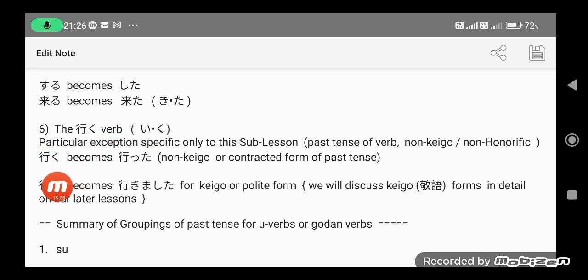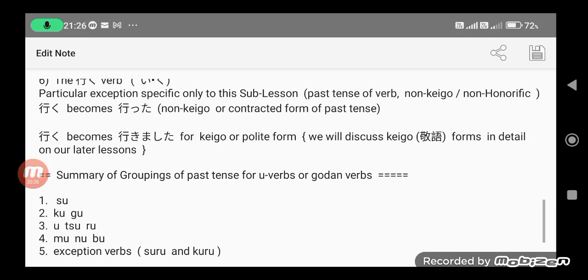but rather the iku simply becomes itta. Itta, double T. Take note that is a small tsu, meaning a consonant doubler. A consonant doubler doubles the consonant of the right side katakana. So that's ta. So that's double T. With the effect of doubling the consonant, we place emphasis or stress. Itta, itta, meaning past tense of to go.